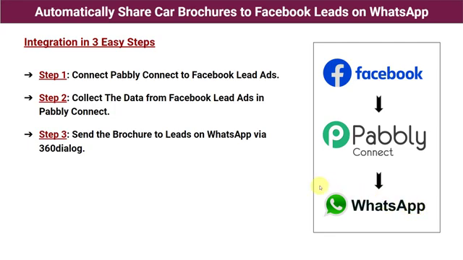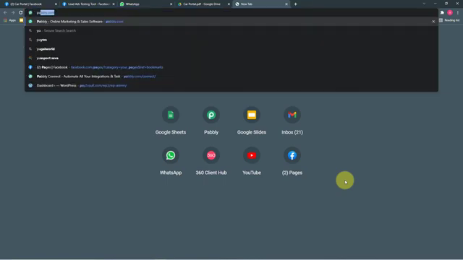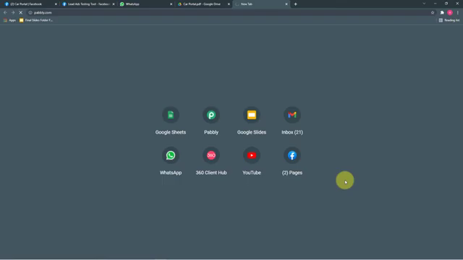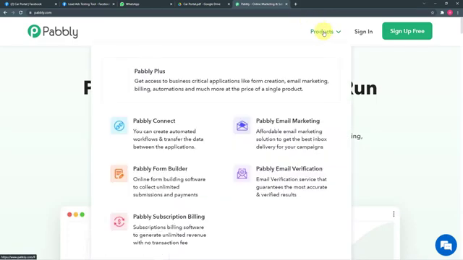And to do this, we are going to use another application which is called 360 dialog. So I will tell you what 360 dialog is later on in this video. First of all, let's switch to step 1 and open Pabbly Connect. So guys, you have to open your internet browser first and type here Pabbly, that is pabbly.com. Okay, so this is the landing page of Pabbly. From here you have to put your cursor on this products icon and click on Pabbly Connect.